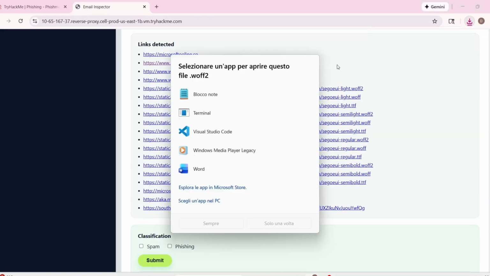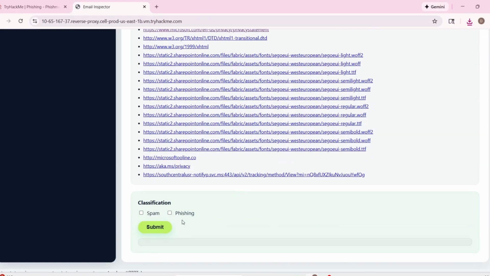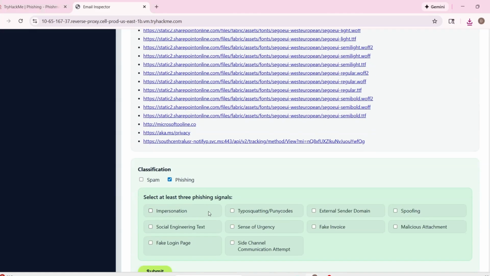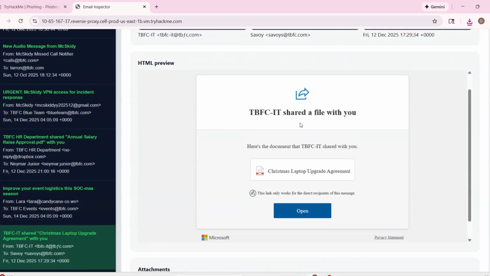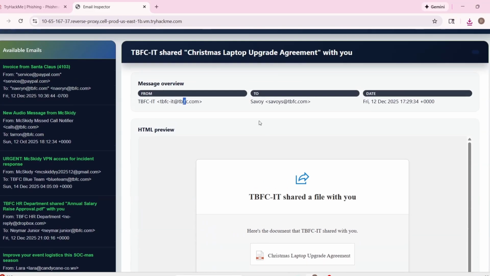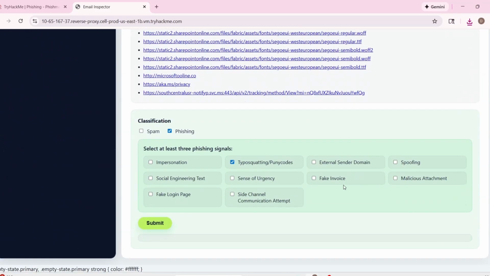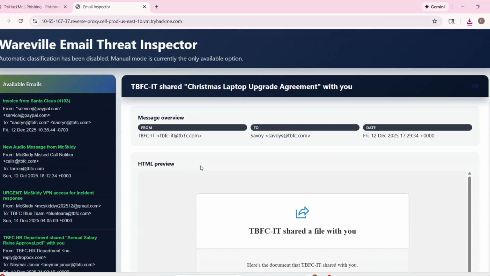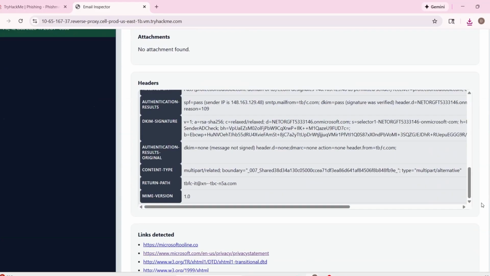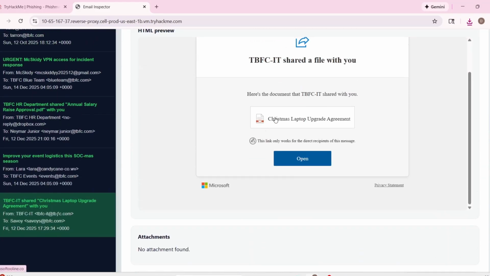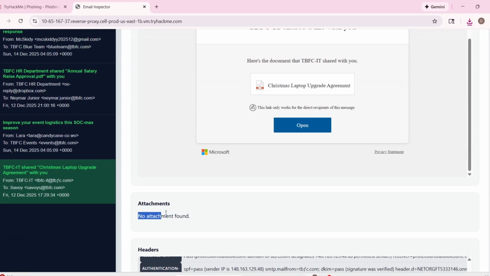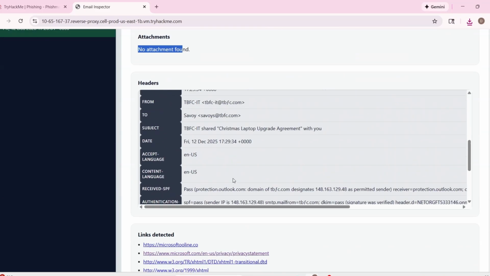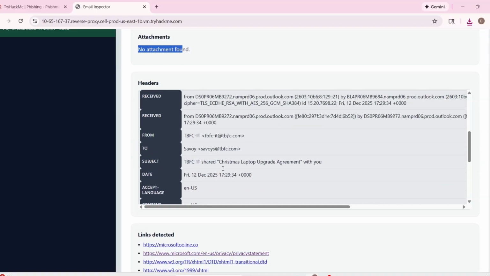Oh, okay. I don't know. I don't think I will need this. Typo squatting for sure for DF, for this weird F from the sender. Impersonation, because it's trying to impersonate the domain. And as we said, the attachment, sorry, is not malicious, because otherwise I think that would have been detected here. But I think I can see it from here.